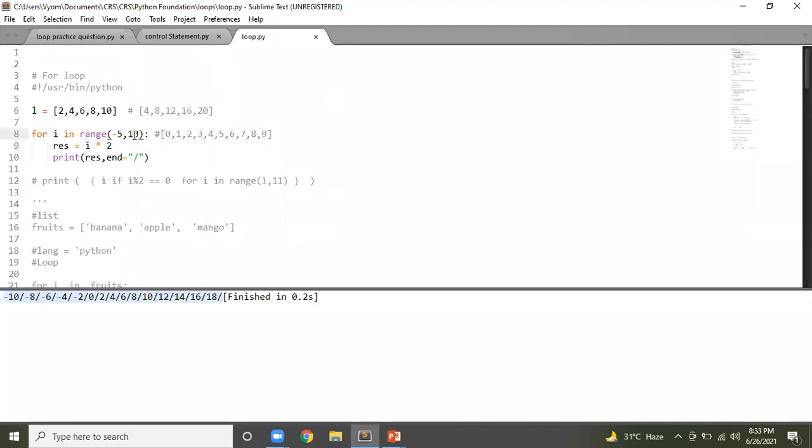Last, it will go till 9. So starting from -5 till 9, this is how your range function works. Basically, it will also give you a sequence like this, and using this, you can iterate over your for. Clear? Any questions, anybody? If not, we'll quickly move to the next.